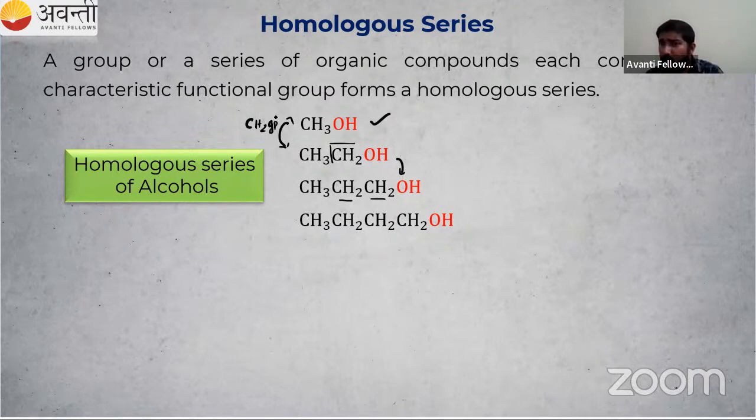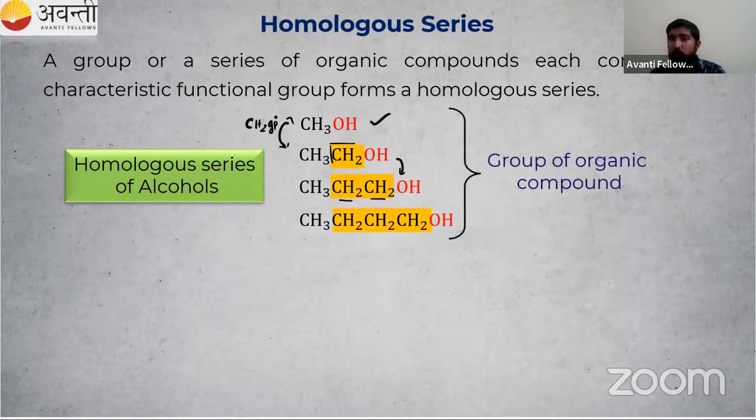What about the functional group? In all these, the functional group is OH. So the functional group is the same and the consecutive members differ by a CH2 group. That is known as a homologous series. These are a group of organic compounds where the functional group is the same, and there is an increase in CH2 groups.